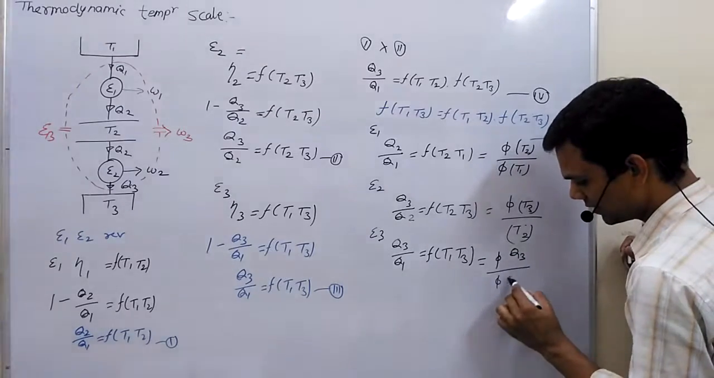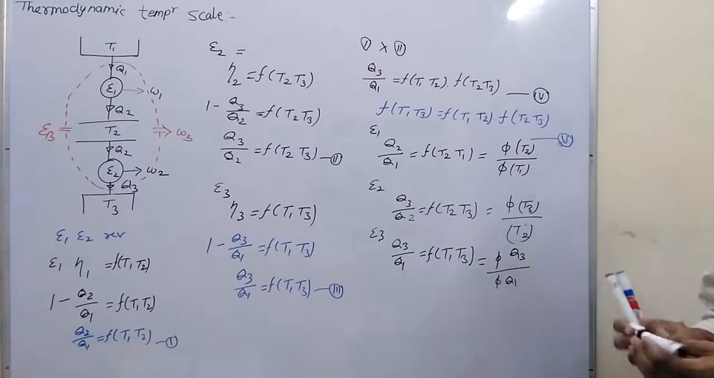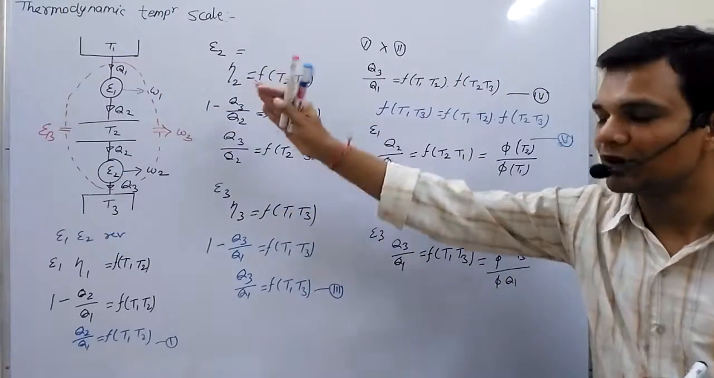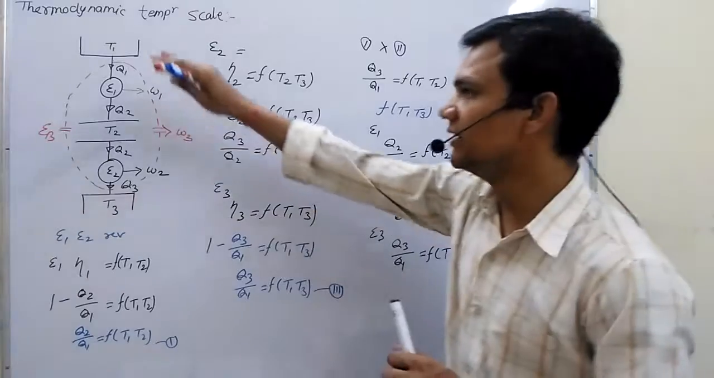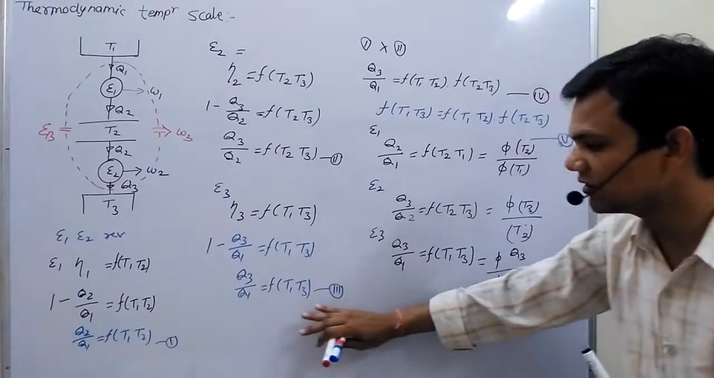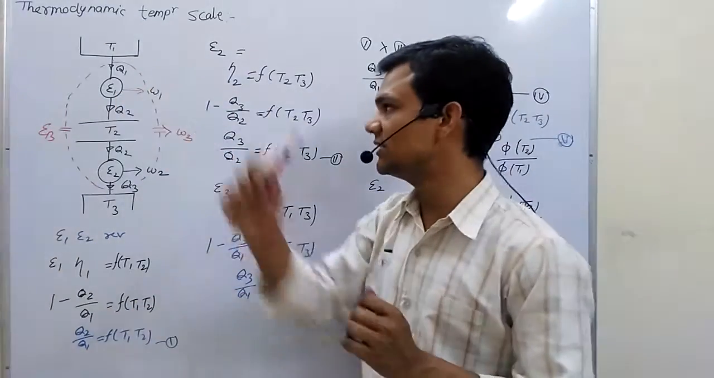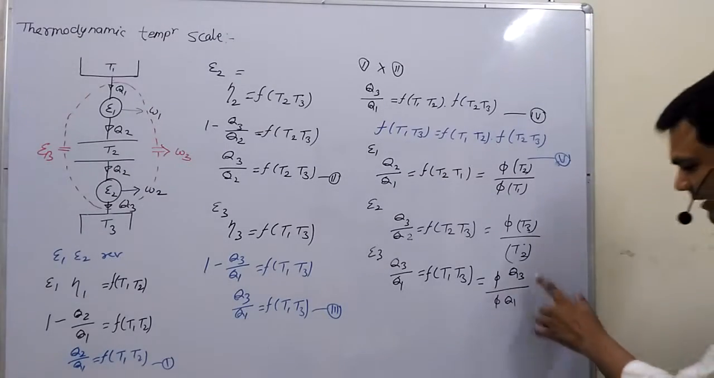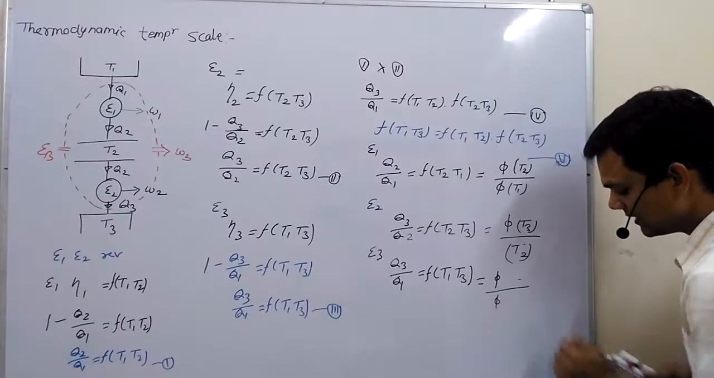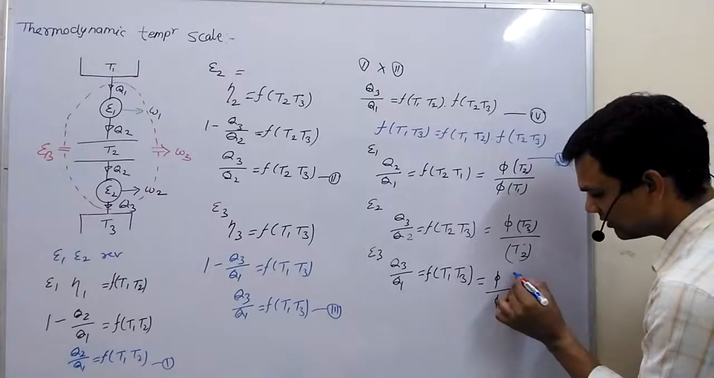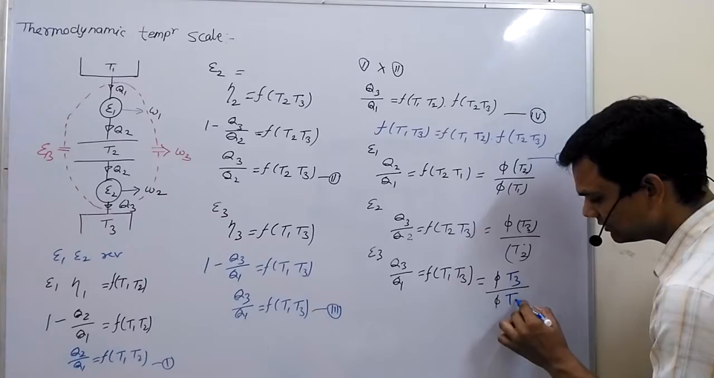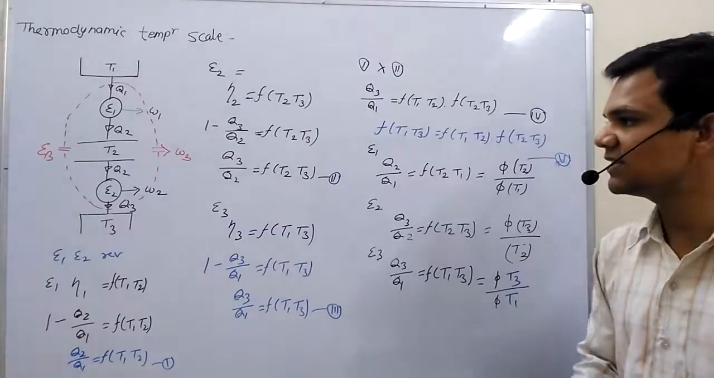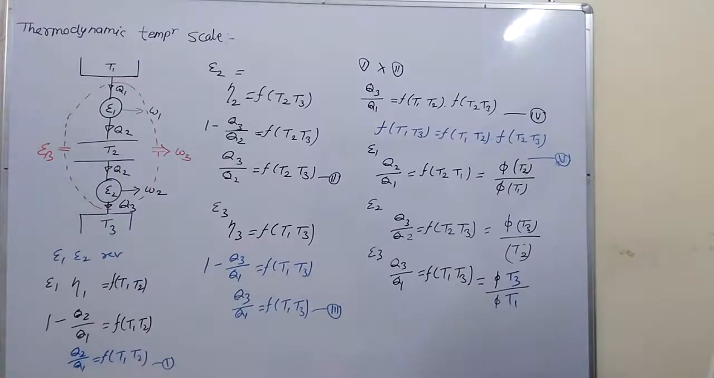Q3 and Q1 as proved, and this is our thermodynamic temperature scale. In this scale, heat is a function of temperature limit between which the engine is working. By mistake, I wrote here Q3. This will be our temperature limit, because this is a function of temperature limit. So this is T3 and T1. So this is about the thermodynamic temperature scale. In this we proved it is a function of temperature. Thank you.